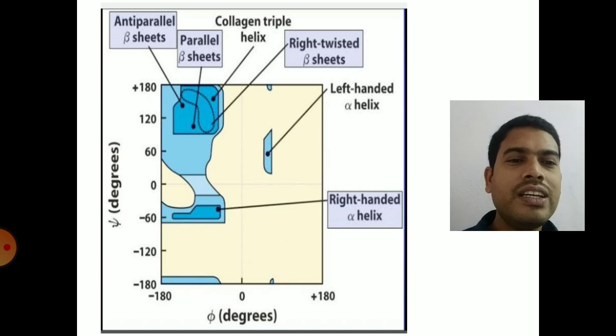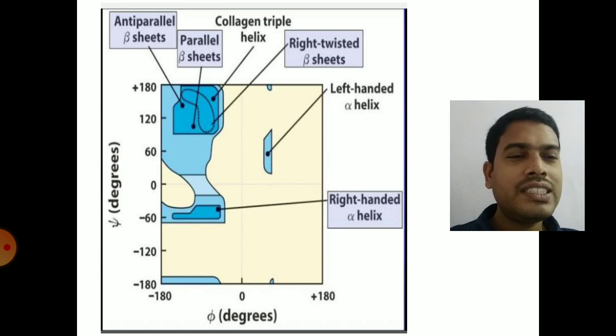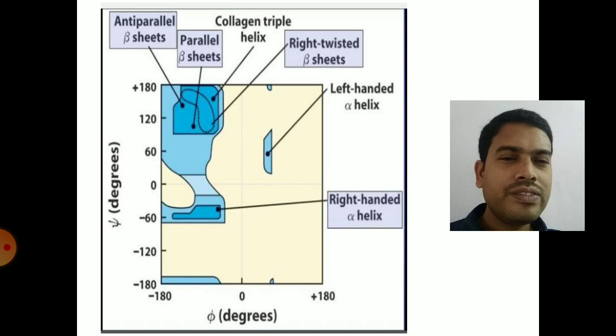For a right-handed alpha helix, the psi and phi values are -57, -47. For a left-handed alpha helix, they will be +57, +47. So the psi and phi values vary with the type of structure of the protein.